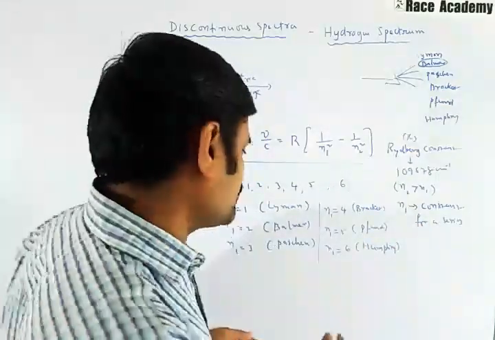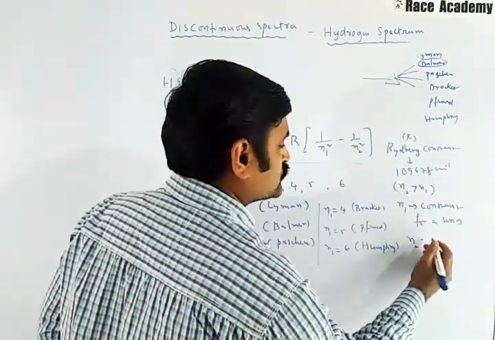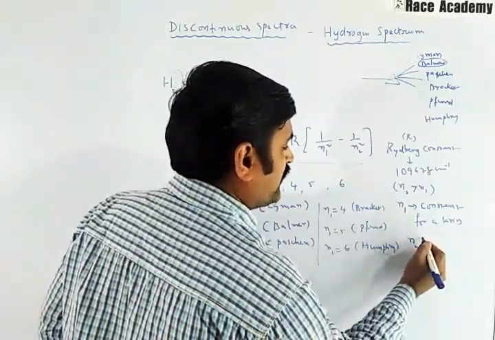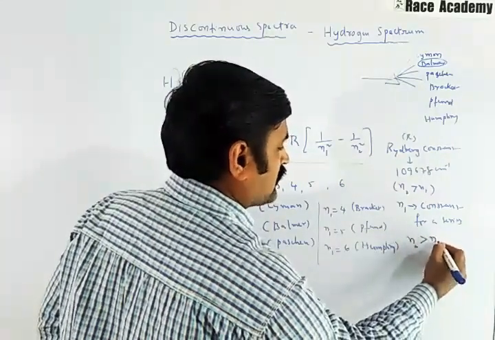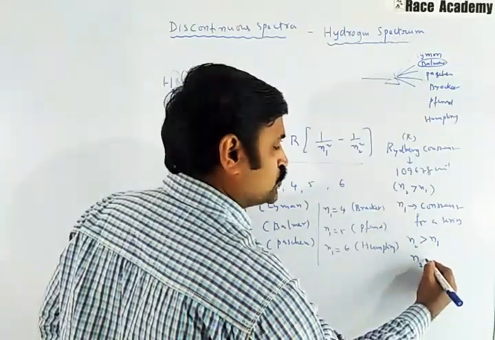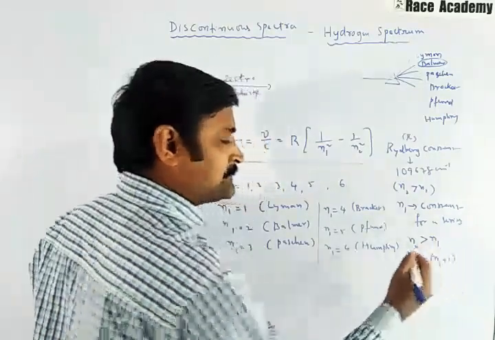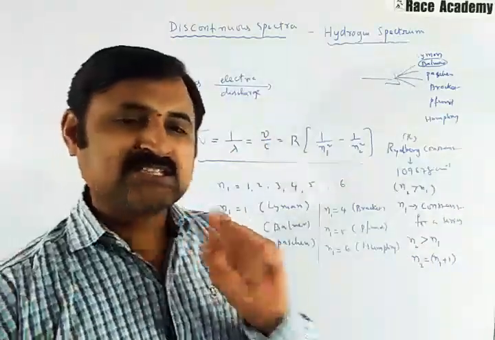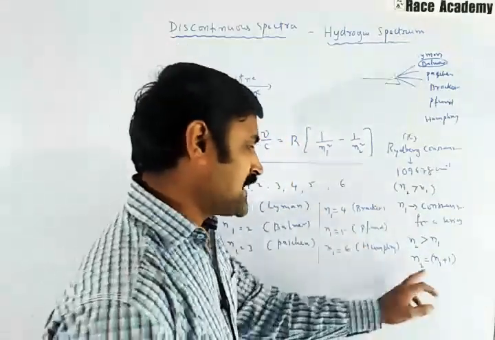That means the N2 value should always be greater than N1, and usually this N2 value is equal to N1 plus 1, that belongs to the first line of that series.